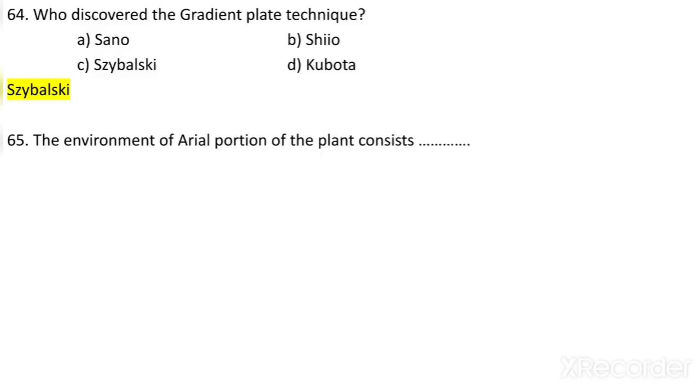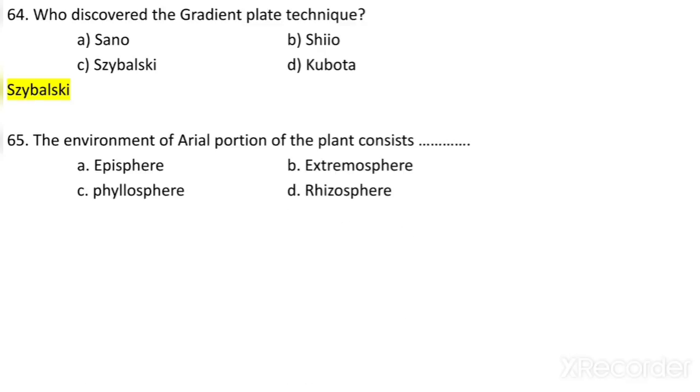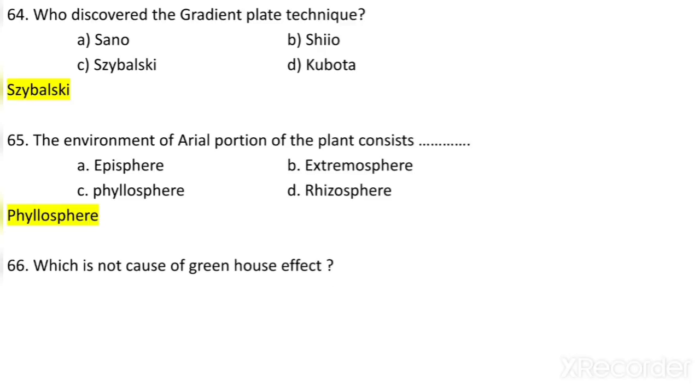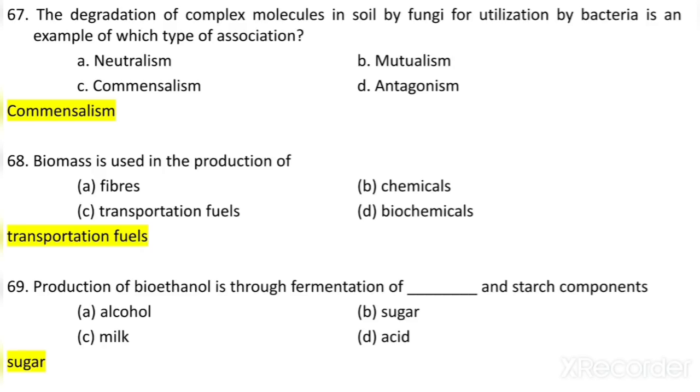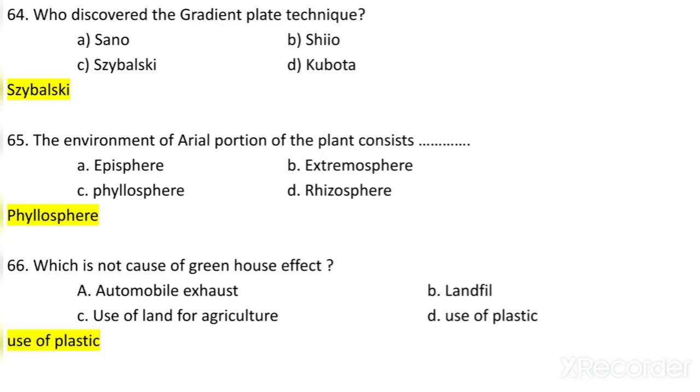The environment of the aerial portion of the plant is known as what? Episphere, extremosphere, phyllosphere, or rhizosphere. So it is called the phyllosphere. Phyllosphere means the aerial portion or the topmost portion of the plant. Which is not a cause of the greenhouse effect? Automobile exhaust, landfill, use of land for agriculture, use of plastic. The greenhouse effect is caused by many reasons, but use of plastic is not a cause of the greenhouse effect. Okay, 67.